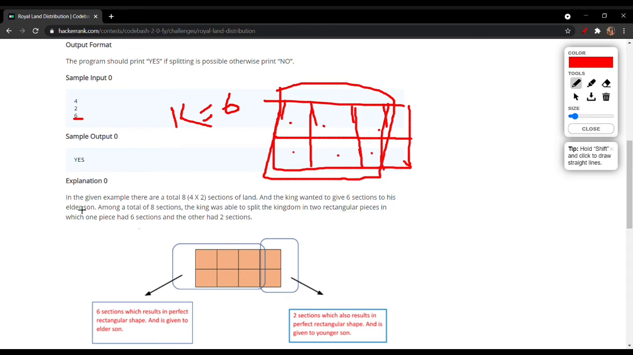So in this explanation it is given that in the given example there are a total of 8 sections, that is 4 into 2, 8 sections, and the king wanted to give 6 sections, that is k sections, to his elder son. Among the total of 8 sections, the king was able to split the kingdom into two rectangular pieces of land, in which the first was of 6 sections and the other was of 2 sections. Here in this diagram you can also see that this can be given to the elder son and the 2 sections can be taken up by the younger son.